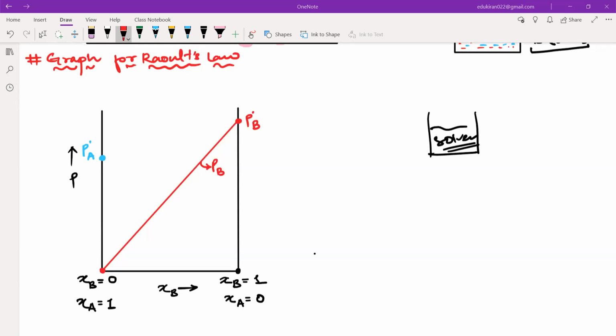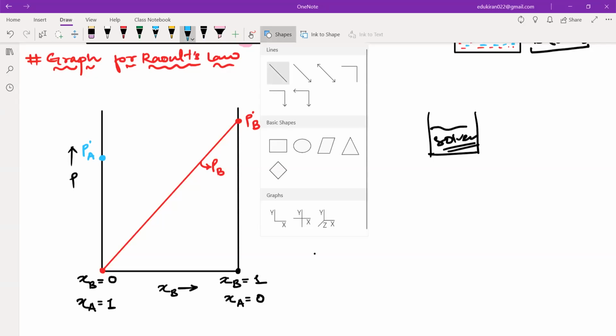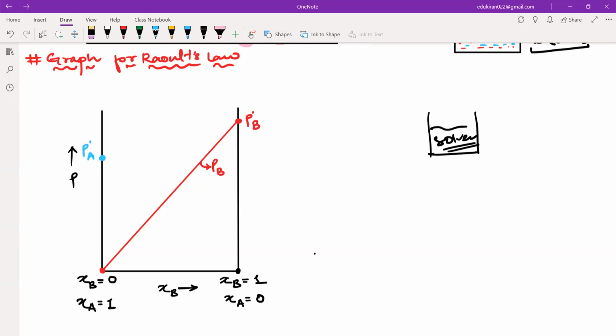बताइए. Yes, sir. Okay. Now, when I look at A, initially there is only A, because chi B is equal to 0, chi A is equal to 1, and slowly chi A is decreasing and coming to 0.